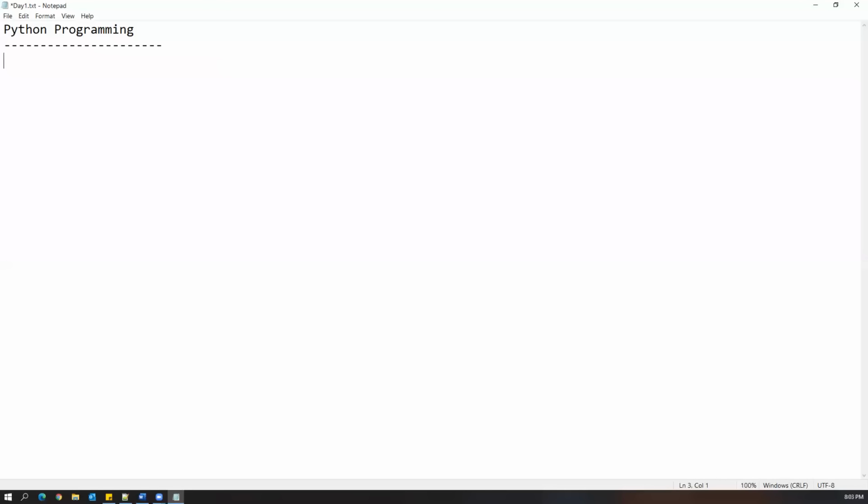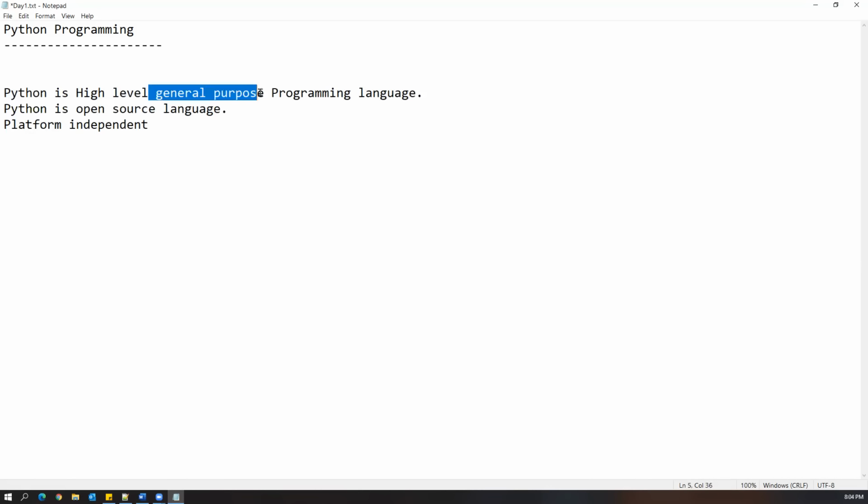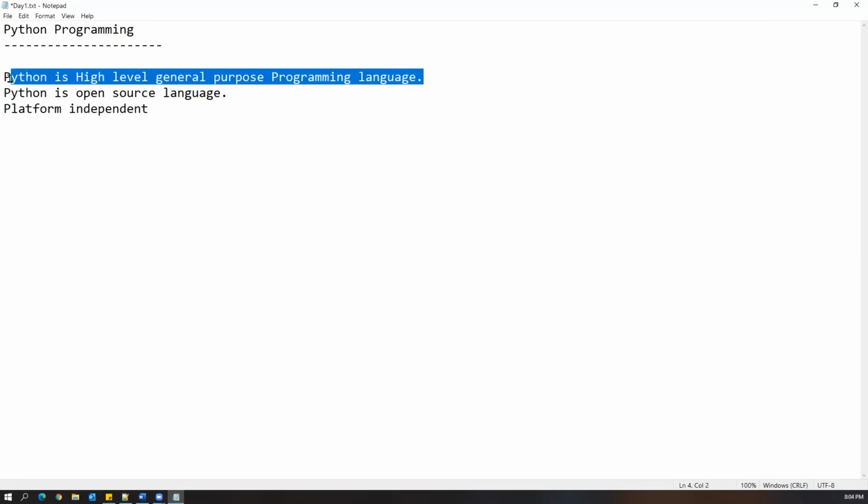So first, let us start with what is basically Python. What is Python? Let me put a few important points here. Python is basically a high level general purpose programming language. The first point: Python is a high level general purpose programming language, which contains multiple words here. We need to understand them individually. So high level is one thing, and general purpose, and programming language. We need to divide the sentence, then we need to understand clearly what exactly Python means.